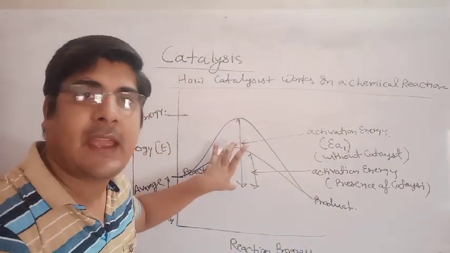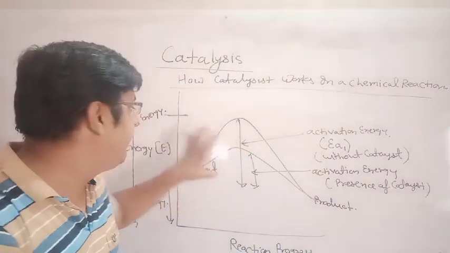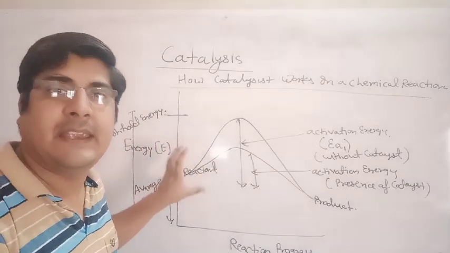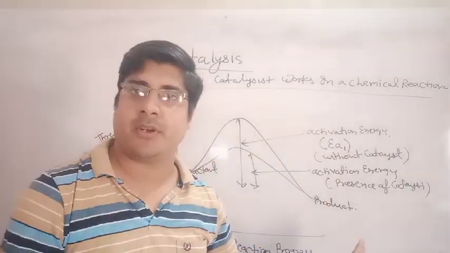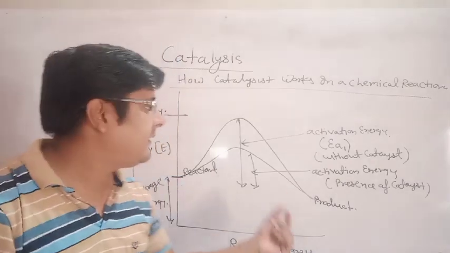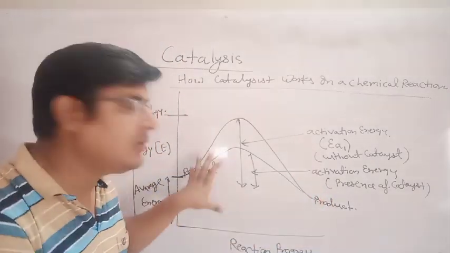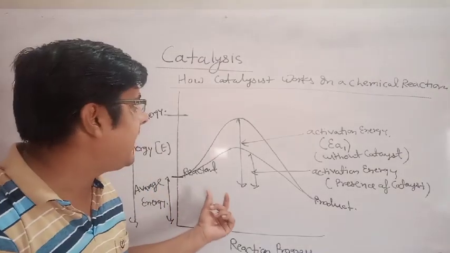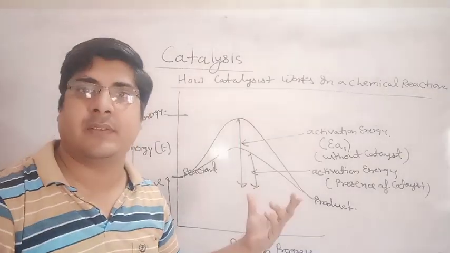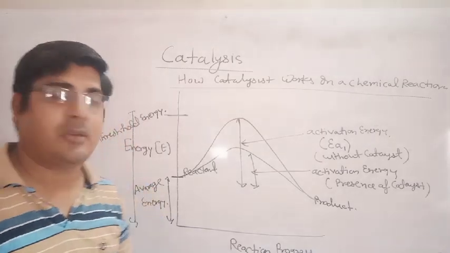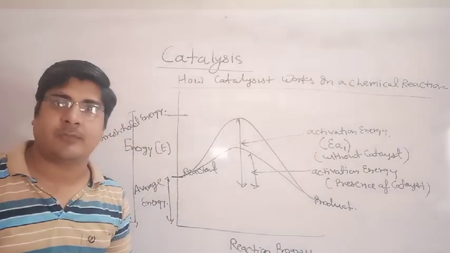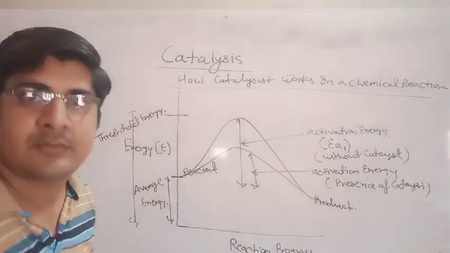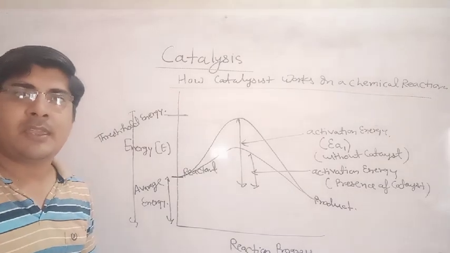Catalyst decreases the activation energy here so that more reactant converts into product. Okay, and catalyst also provides a new path for this chemical reaction. So we can understand by this graph how a catalyst works in a chemical reaction. Okay, you can also take a screenshot of this graph. It's very important.